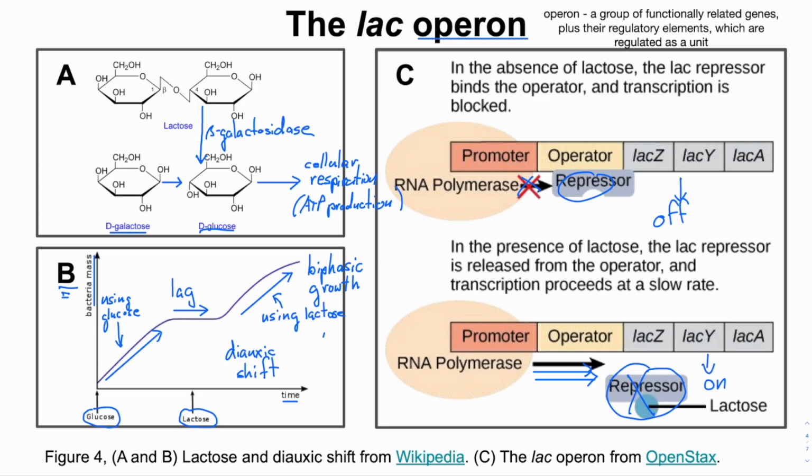Let's pause for a moment and appreciate the simple elegance and efficiency of this system. When lactose is present, the proteins that the cell needs to metabolize lactose are made and the cell will use lactose as an energy source. When lactose is not present, the cell simply doesn't waste time and energy by making these unnecessary proteins. Or to state it as I did before, lactose induces the genes necessary for its own metabolism.